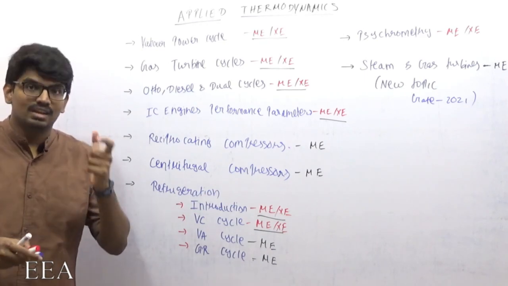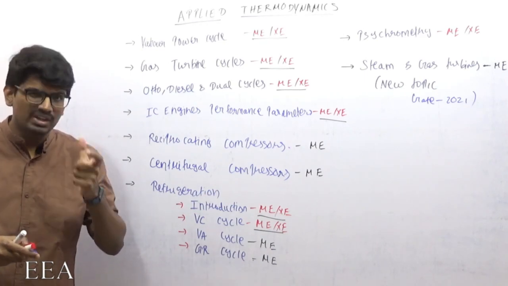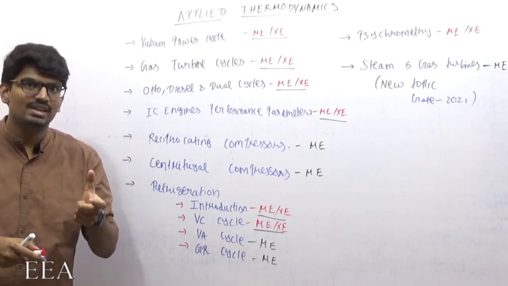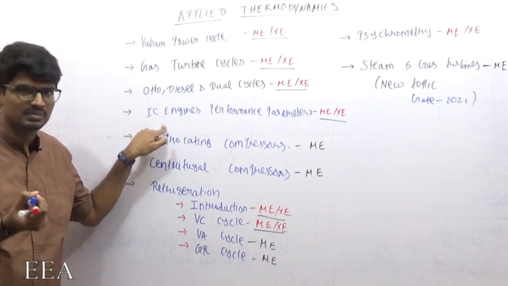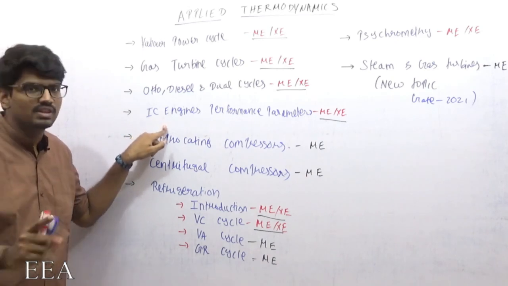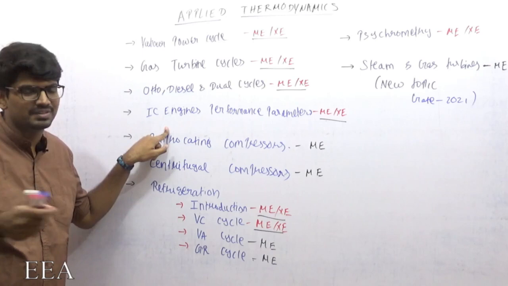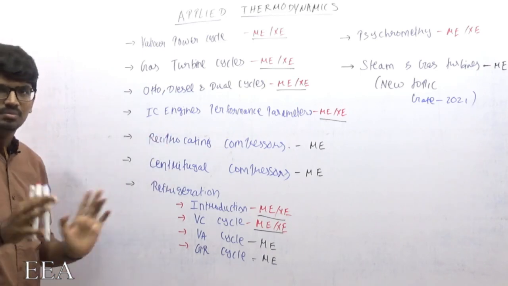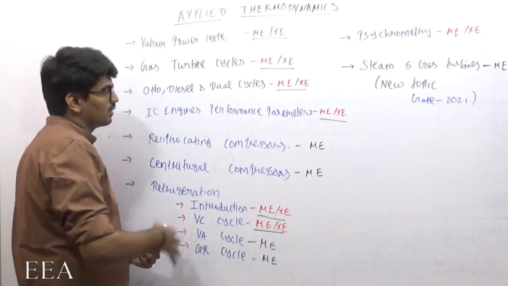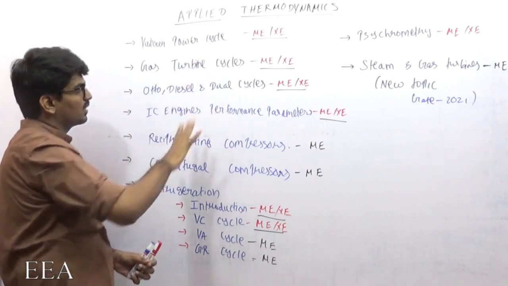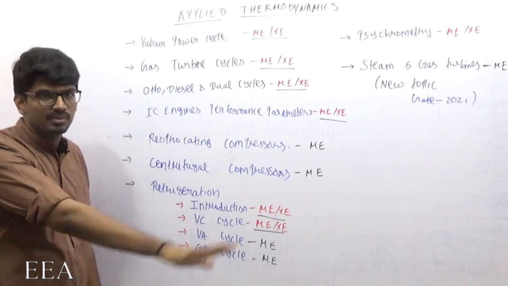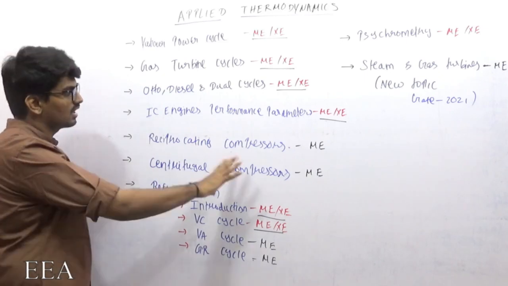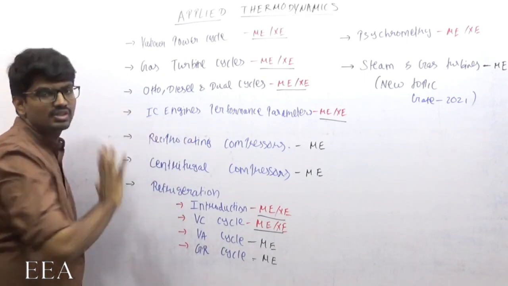So I recommend that even students preparing only for XE study this topic. It is a very small topic; in half an hour you will learn everything in IC engine performance parameters. So these four topics are required for XE. Compressors are not mentioned in the XE syllabus, so they are not required. They are required if you are preparing for ME.